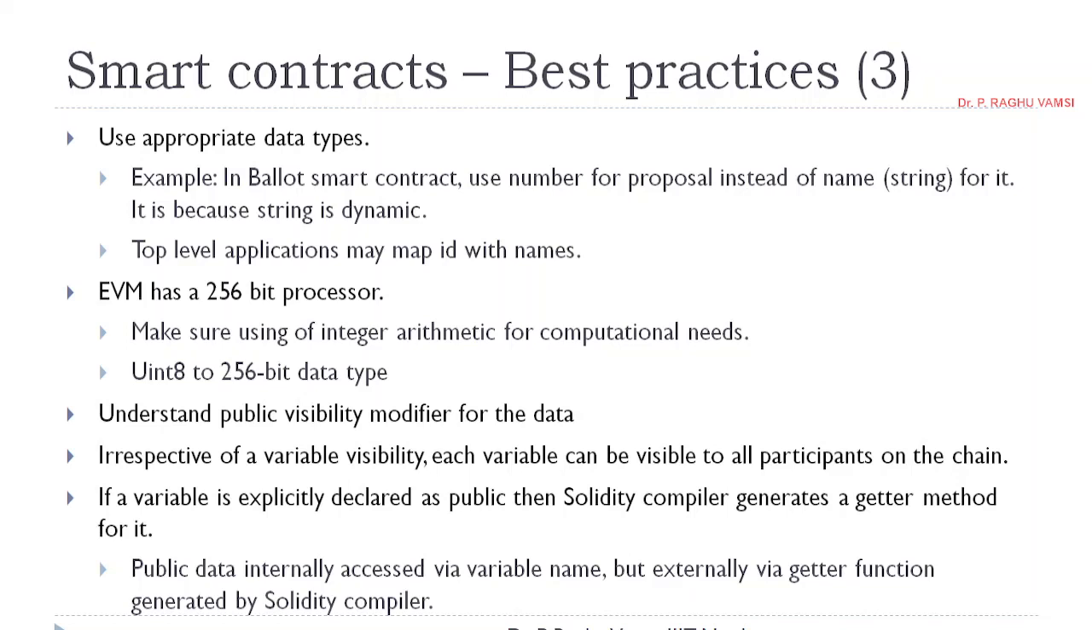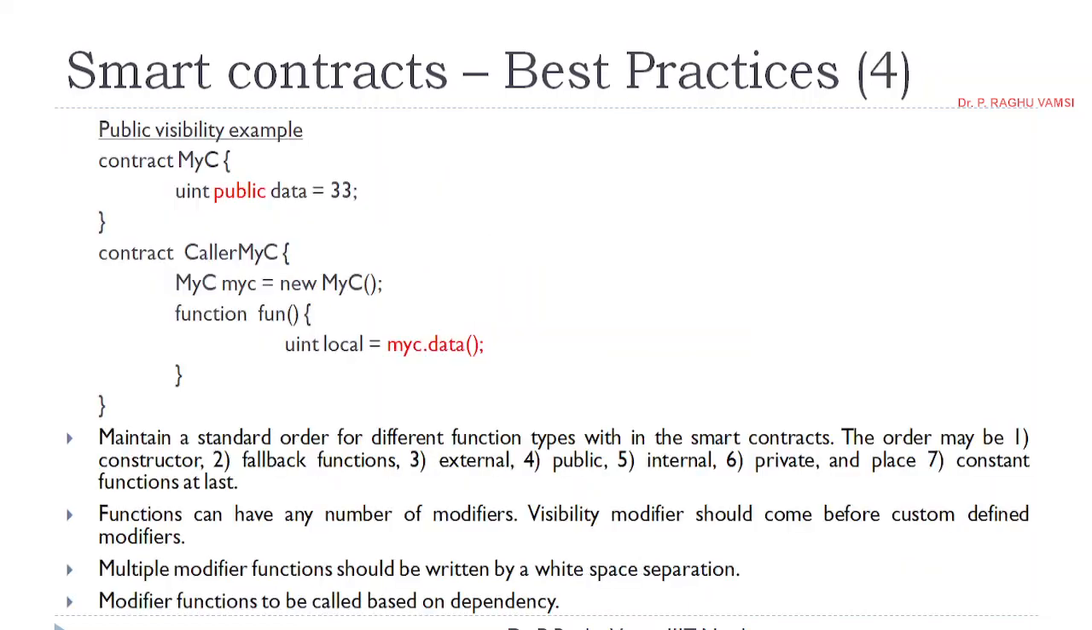Public data is internally accessed via variable name, but externally via getter and setter functions. Getter functions are generated by the Solidity compiler. Public visibility example: contract myC, uint public data = 33. Here data was declared as public.